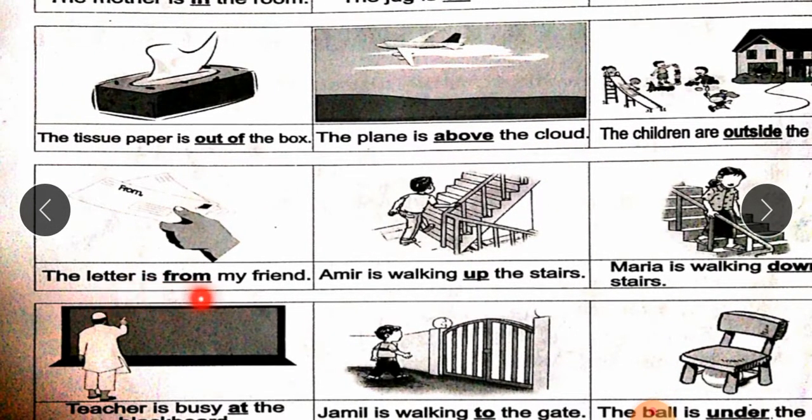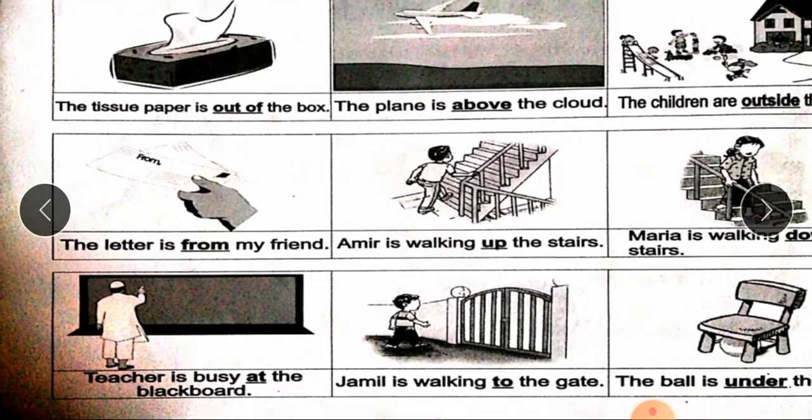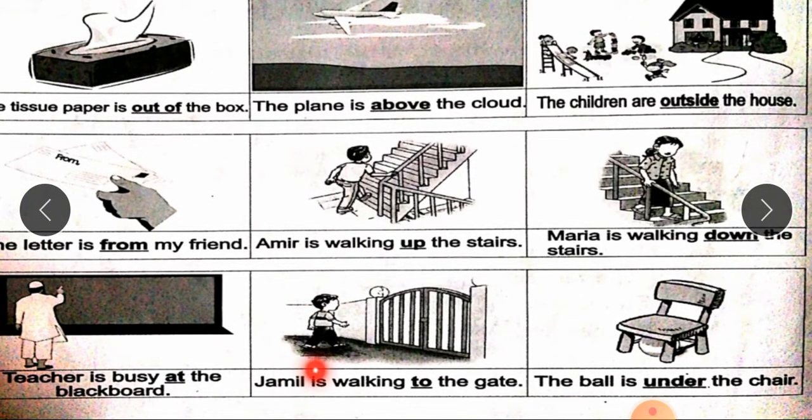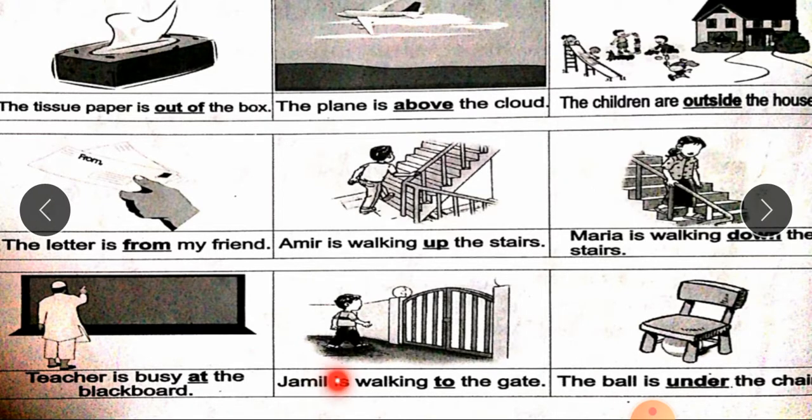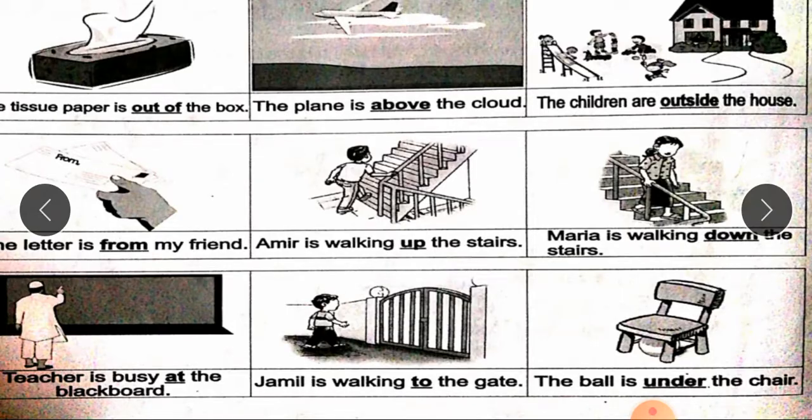The letter is from my friend. From, taraf se. Amir is walking up the stairs. Up, upar. Maria is walking down the stairs. Niche. Teacher is busy at the blackboard. Par. Jamil is walking to the gate. To, ko. The ball is under the chair. Under, niche.